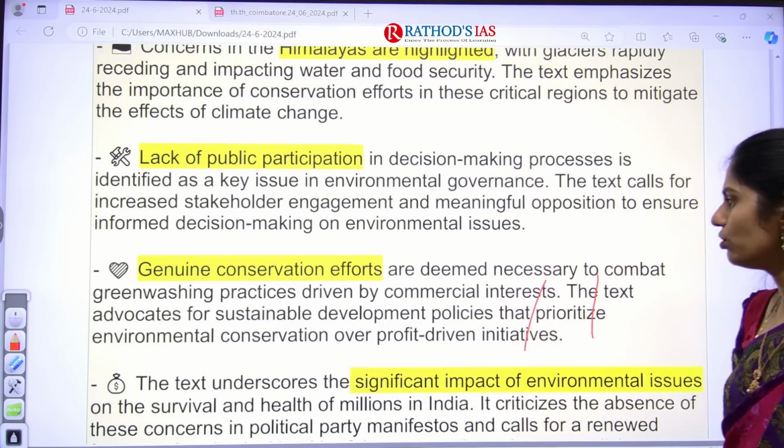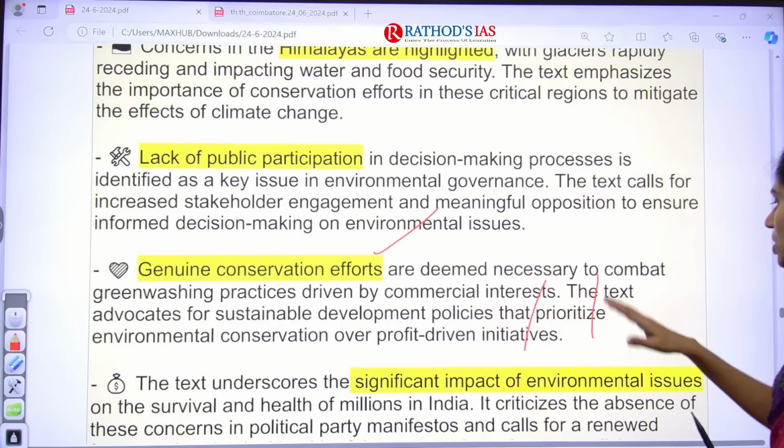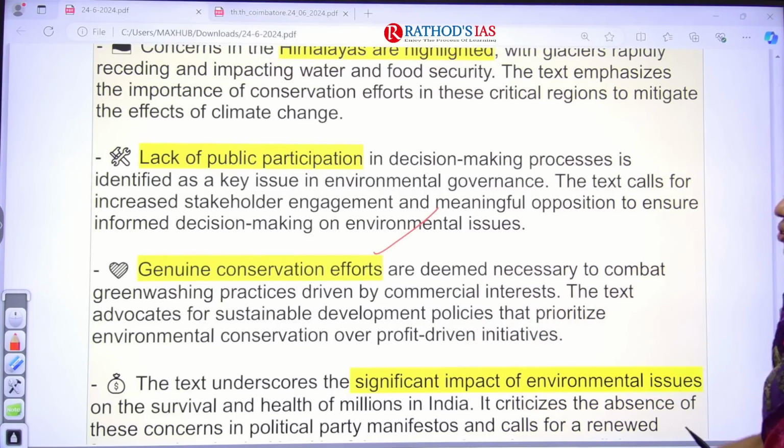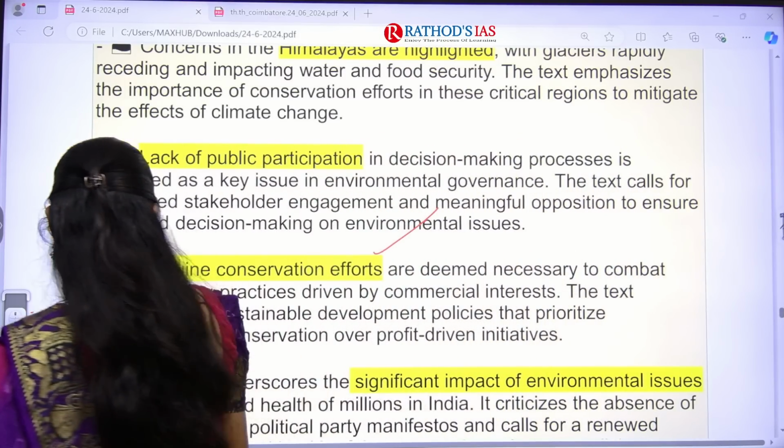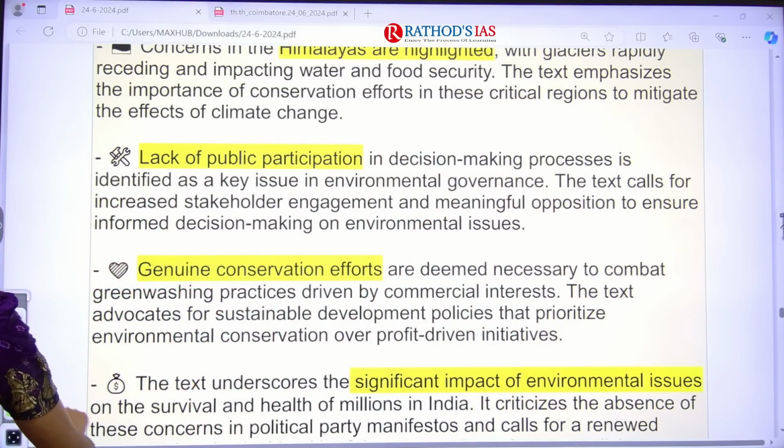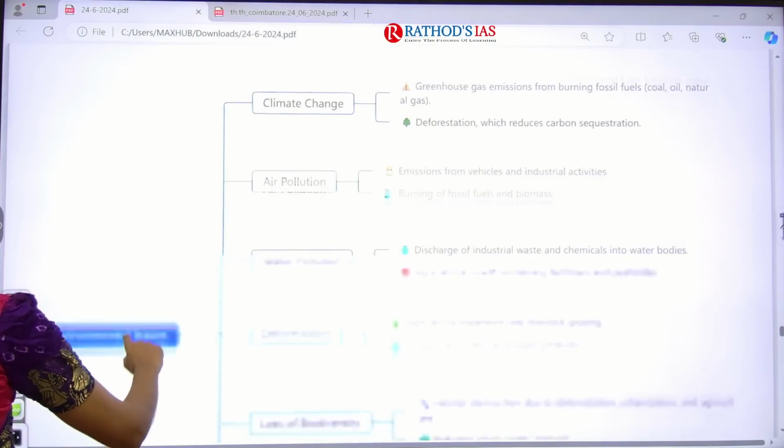And even we have to focus on genuine conservation efforts, like sustainable development policies, and we have to prioritize environmental conservation over profit-driven initiatives. So all these things are very important that we have to focus on.